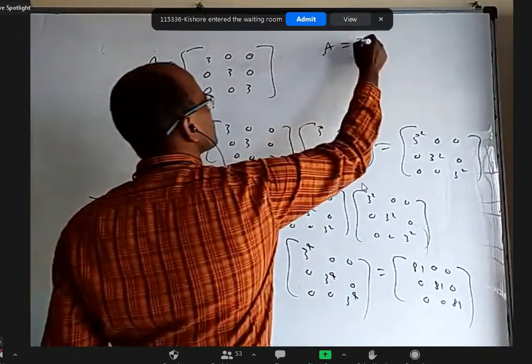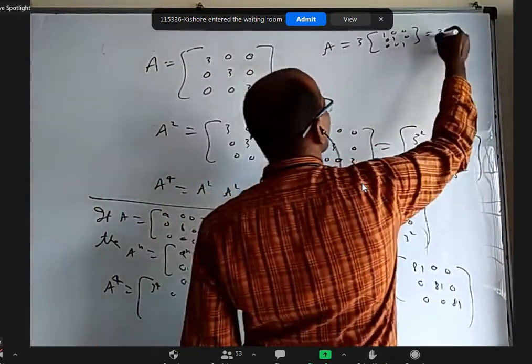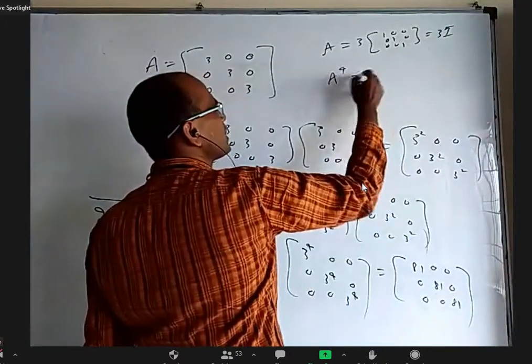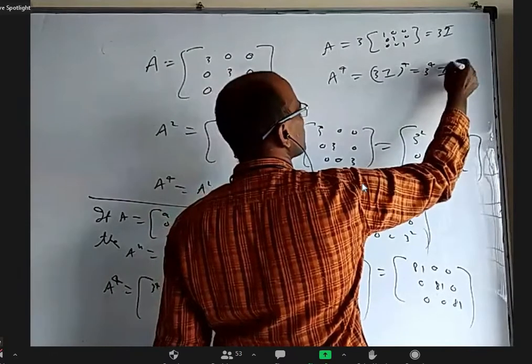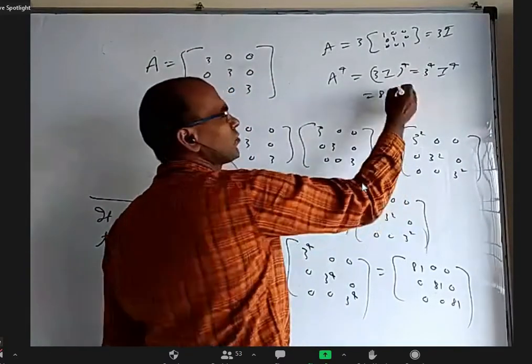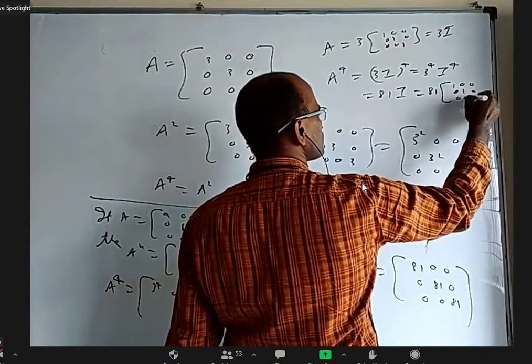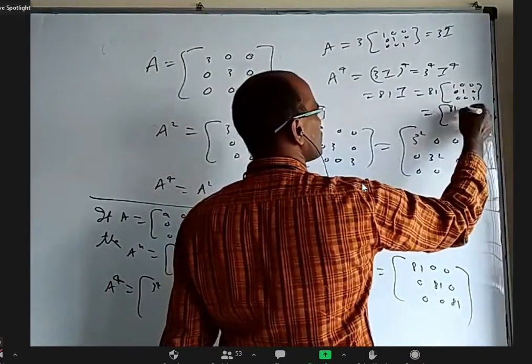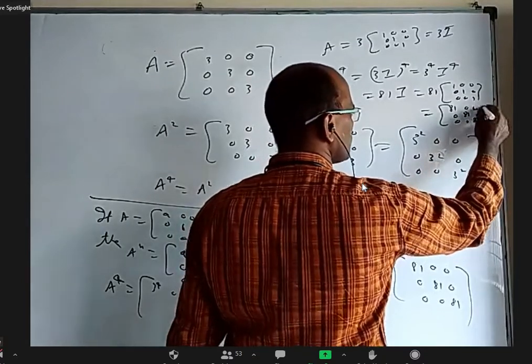Write A is equal to 3 times 1 0 0, 0 1 0, 0 0 1, and write 3I. And directly A power 4 is 3I whole power 4, which is 3 power 4 I power 4. 81, and I power 4 is I only. Now you write 1 0 0, 0 1 0, 0 0 1. 81 0 0, 0 81 0, 0 0 81. This is also good. Nice.